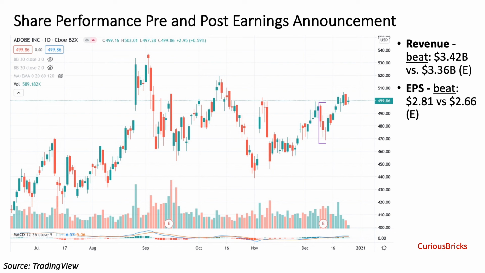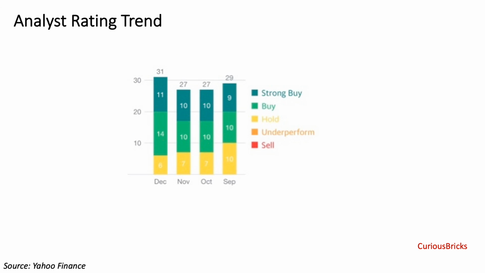Now let's take a look at Adobe's stock performance before and after the earnings call. Adobe reported quarterly revenue of $3.42 billion, beating analyst expectation of $3.36 billion, and its adjusted EPS of $2.81 also beat consensus of $2.66. However, the market had a negative reaction after earnings release.